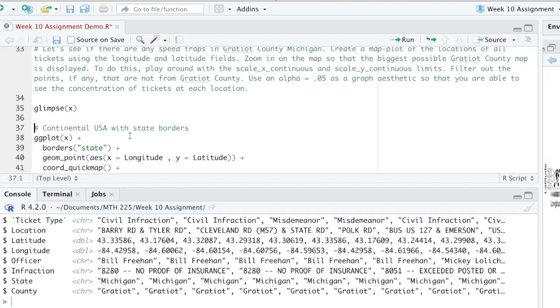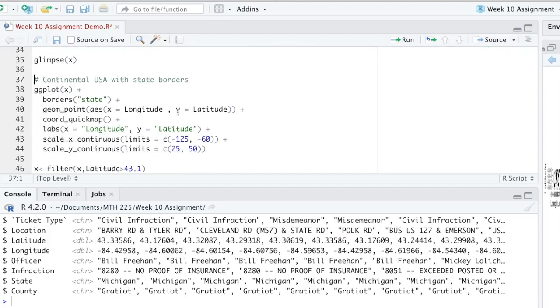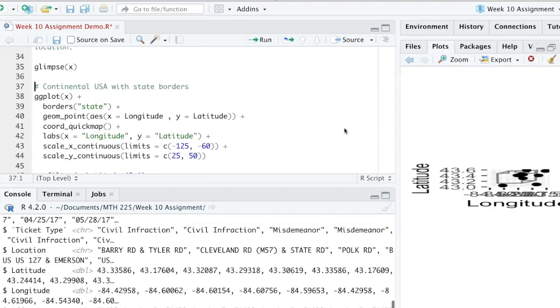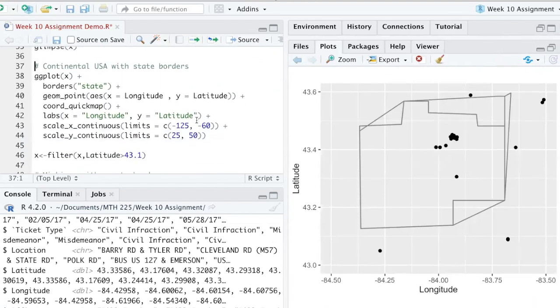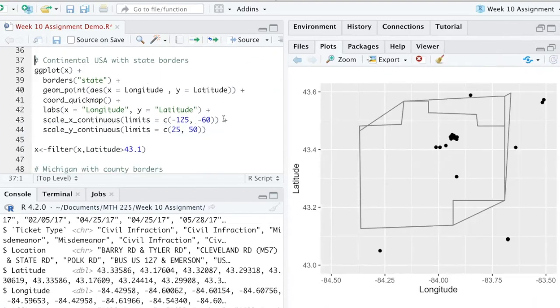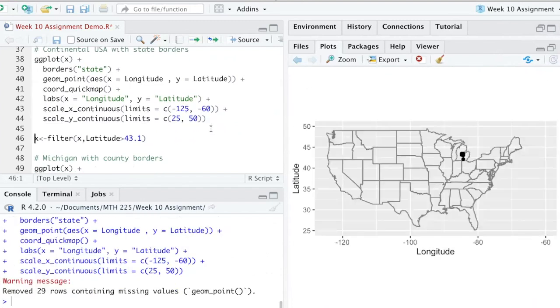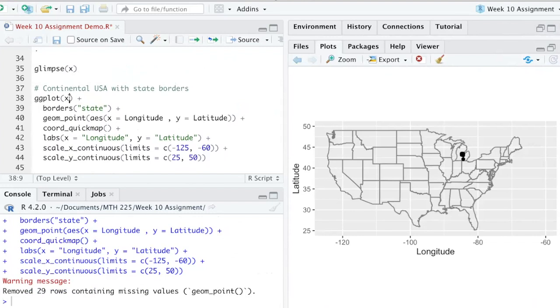These are the variables. So the first thing we're going to do is to revisit our map. Let me enlarge this a little bit. All right, we're going to investigate our standard map. This first one with these markings along the X and the Y axis will give us the entire map of the United States with state borders. Now notice that I brought in this data set X here. This is their listing of all of the tickets and their latitudes and longitudes. And notice we are going to plot the longitudes and the latitude points.